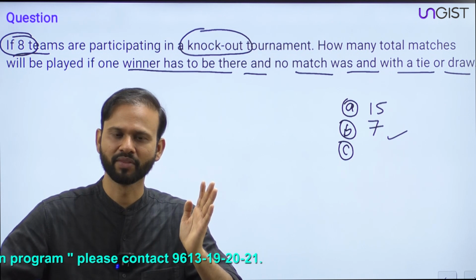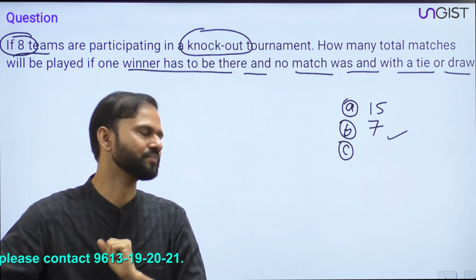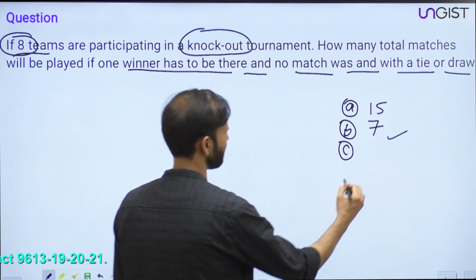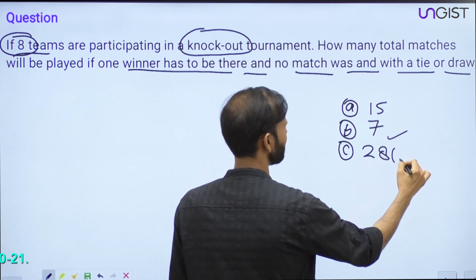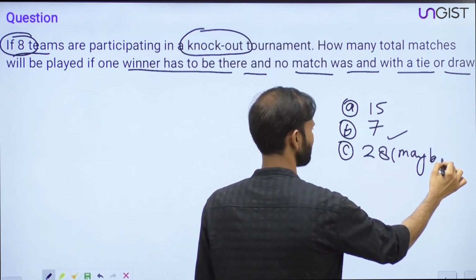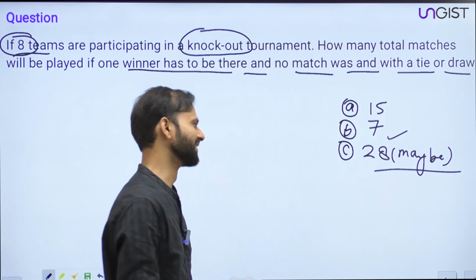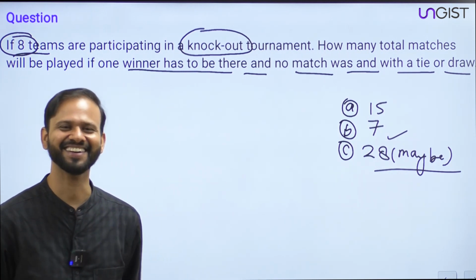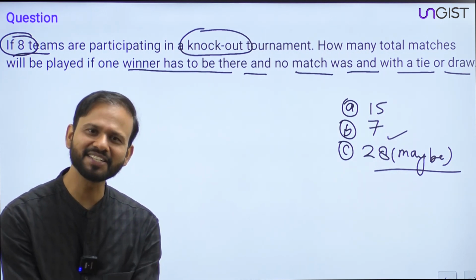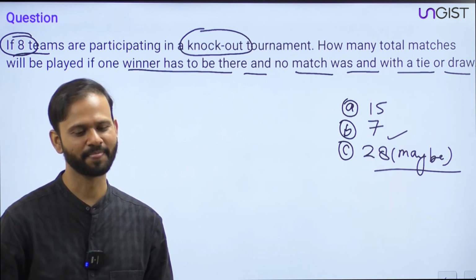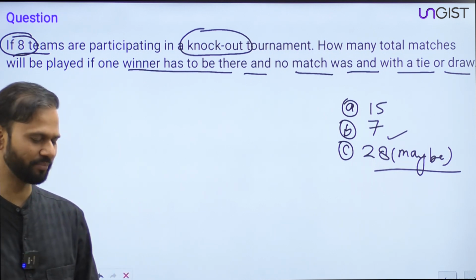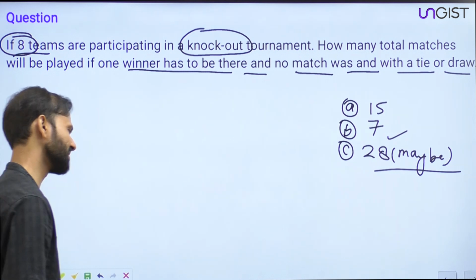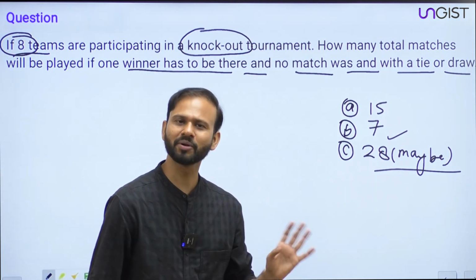Preeti is saying maybe 28. Okay, Preeti, maybe 28. Fine. Alright guys, shall we discuss now? Sir, please, I think 7. Okay, Saurabh is saying it could be 7. Okay, so 7 maybe. Alright, so no problem friends.